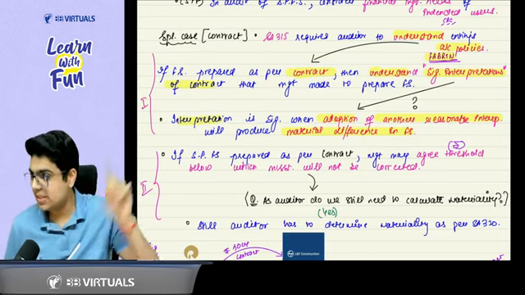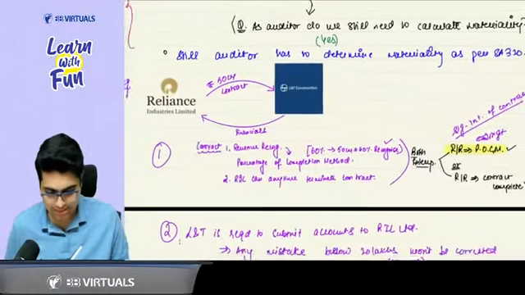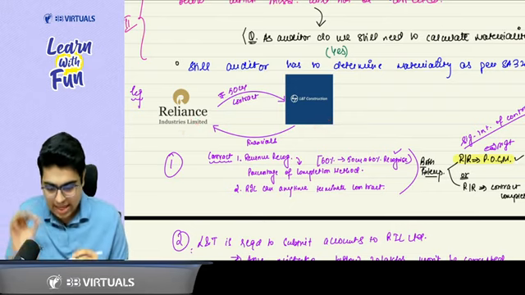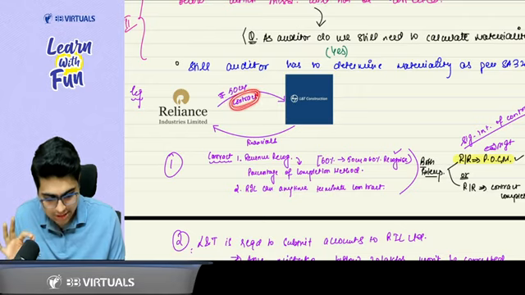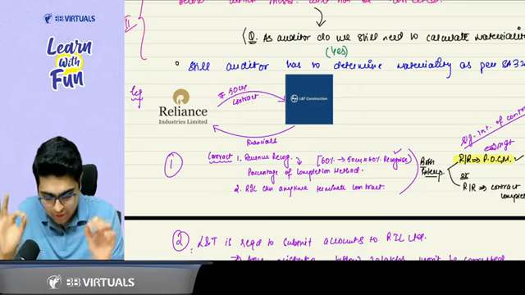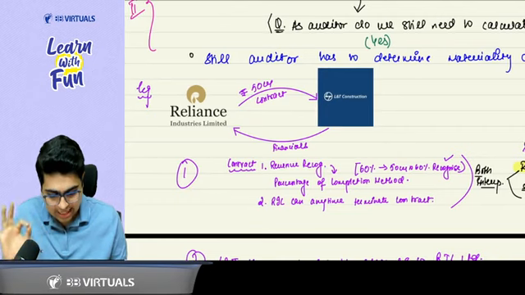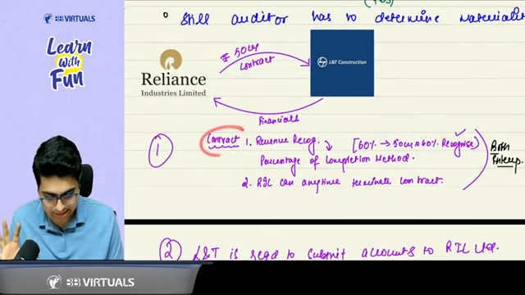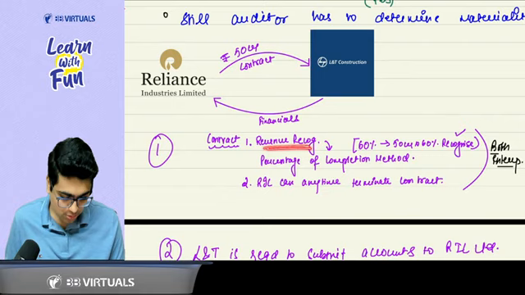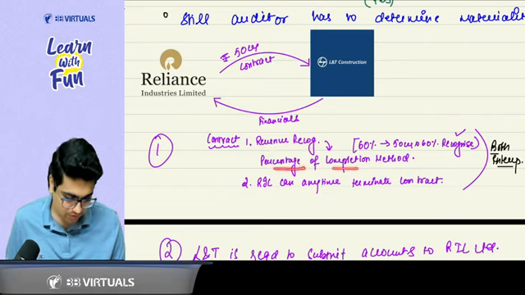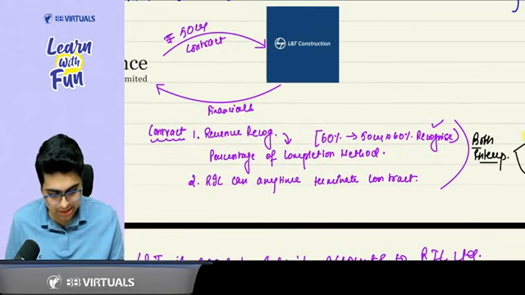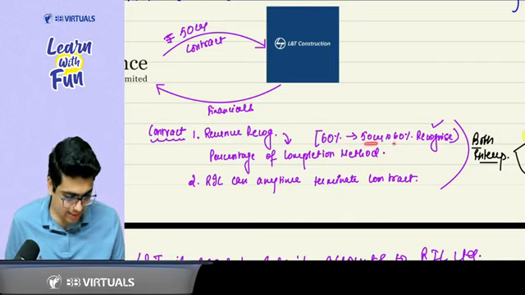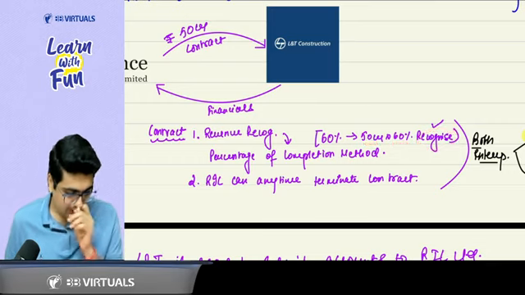Let's understand with the example. There is an amendment here. Please focus. Okay, sir. Let's say there are two entities, Reliance and L&T Constructions. Reliance gave a contract of construction to L&T for 50 crore rupees. Got it, sir. In turn, Reliance asked L&T to submit the financial statements. Now, sir, in the contract, it was clearly written that whatever will be the revenue recognition, it will be based on percentage of completion method. Percentage of completion method means when 60% construction completed, then 60% of 50 crore can be recognized as revenue.